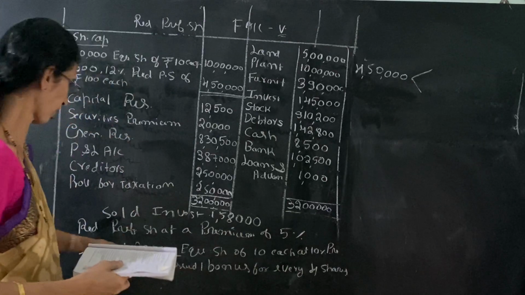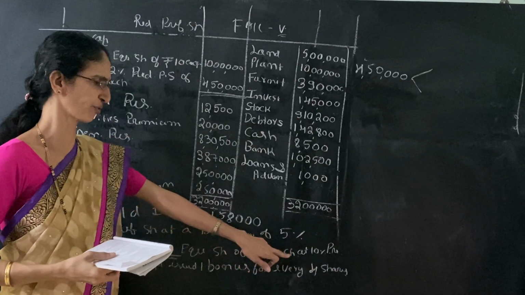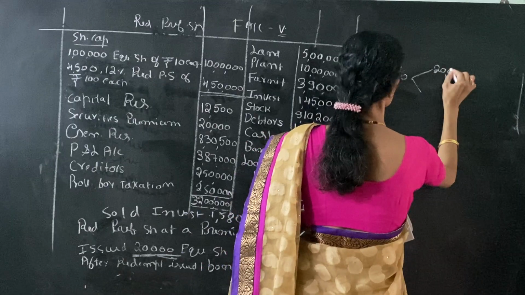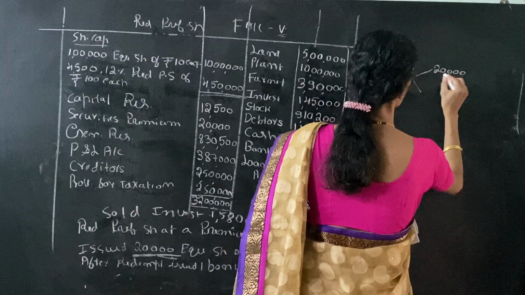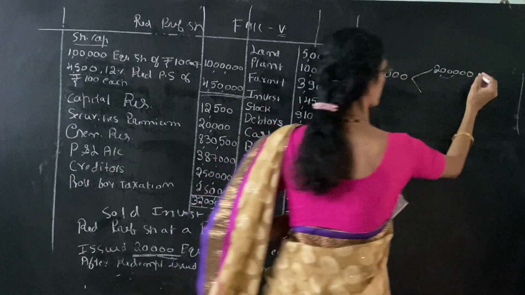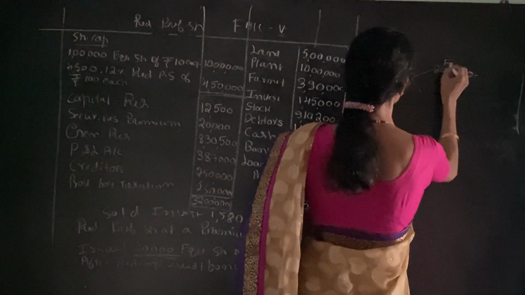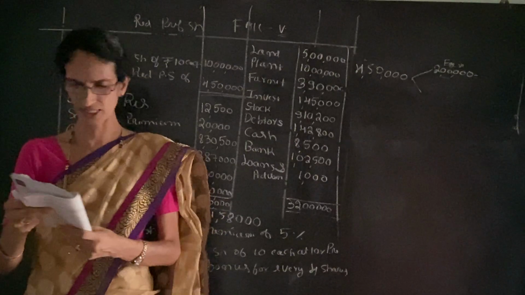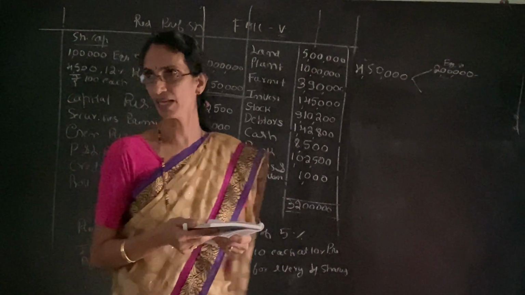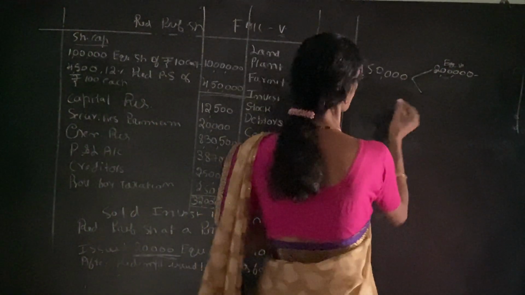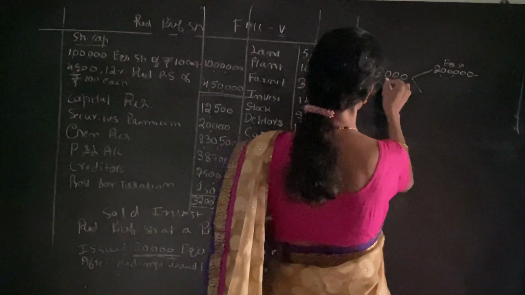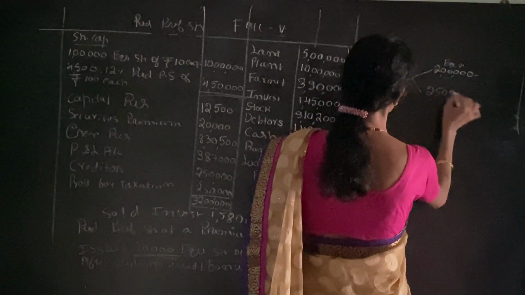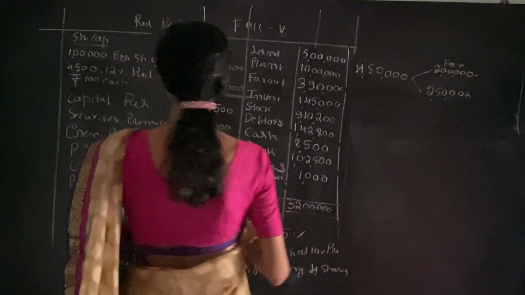There is a fresh issue of 20,000 equity shares of rupees 10 each, which means 2 lakh is the equity shares. Then the remaining, that is 4,50,000 minus 2,00,000, that is 2,50,000, should be utilized.